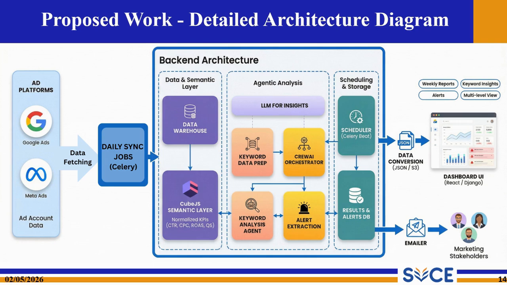Our architecture. The proposed architecture begins with daily advertisement data synchronized from Google and Meta Ads using a Celery task. This will be stored in our data warehouse, which is our PostgreSQL. This data passes through the Cube.js semantic layer, where metrics are normalized into standardized KPIs. Crew AI based agents then analyze the data collaboratively and generate actionable insights, alerts, and recommendations.